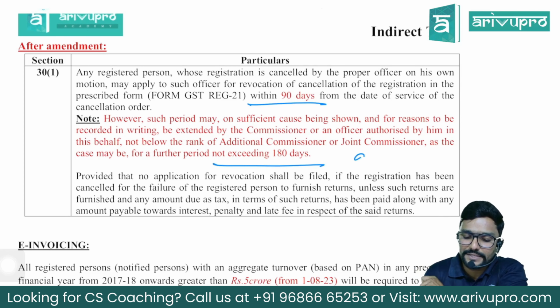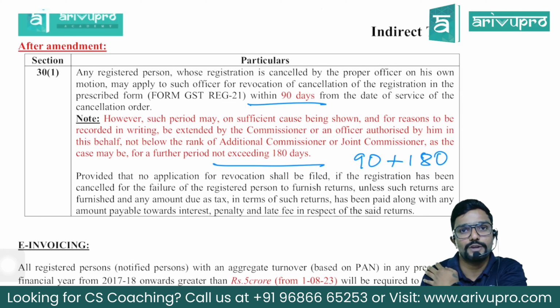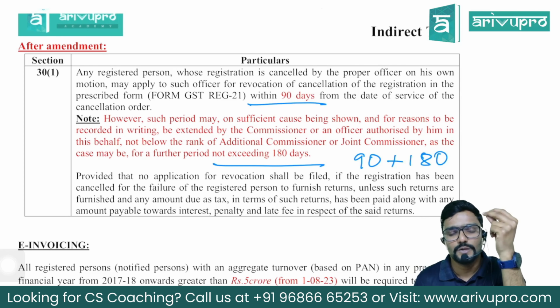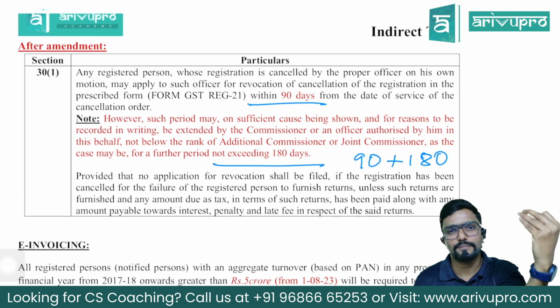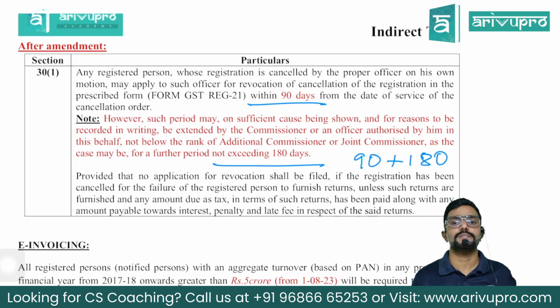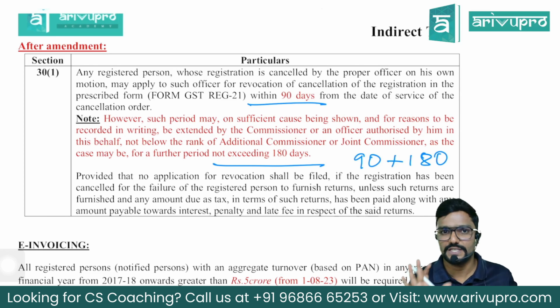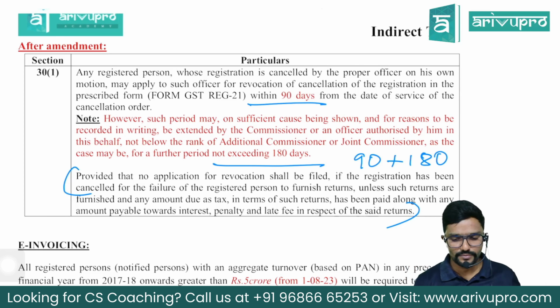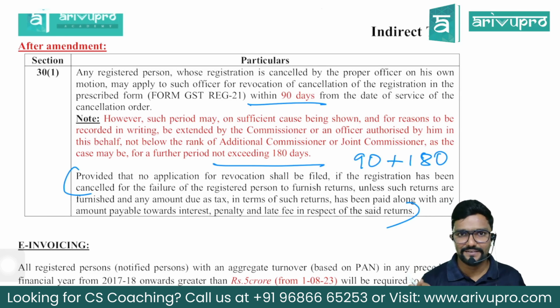So normal time is 90 days, guys, but it can be extended for maximum 180. Maximum extension is 180. It can be extended within 180 also. Okay. So normal time is 90 plus extension can be given for maximum 180. This is the change, guys. Whereas this paragraph remains same. Yes, sir. So whatever I highlighted in red color, please focus on it.